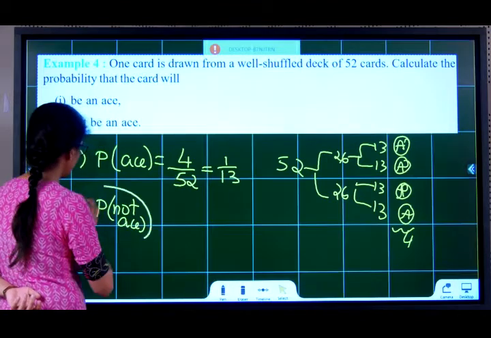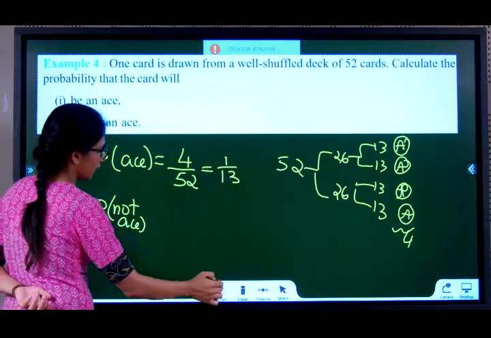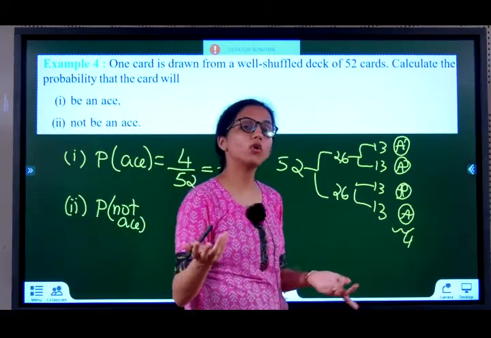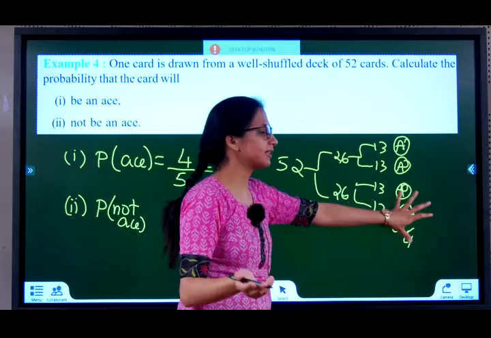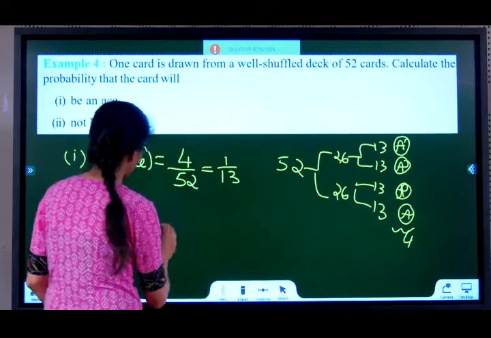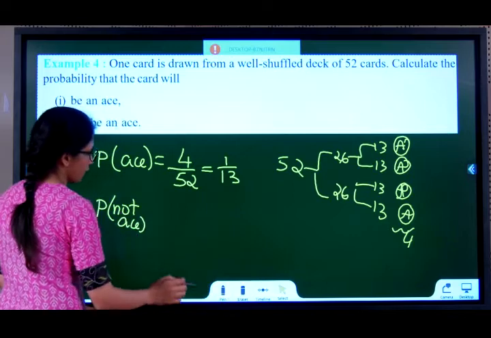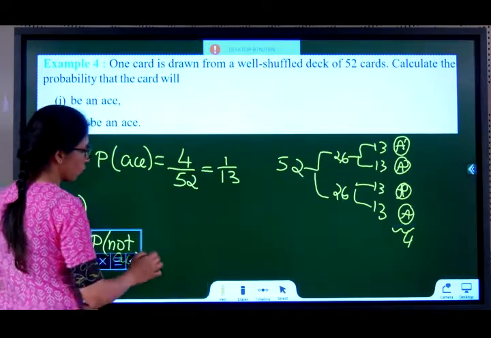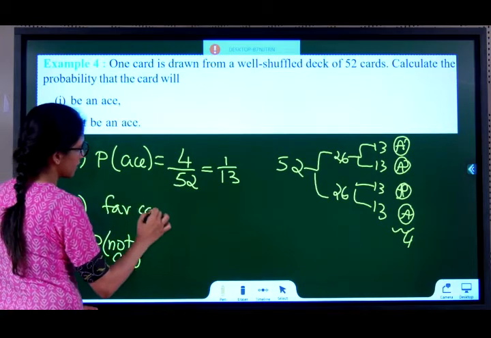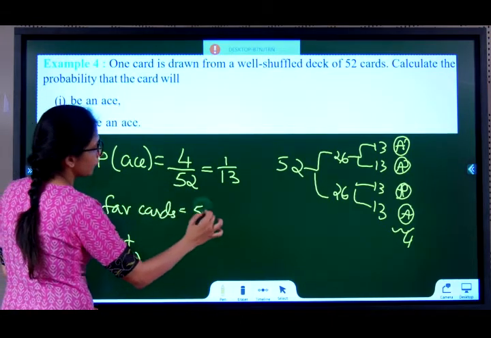There are totally 4 aces. So how many are not aces? Everything other than this is not an ace. Agreed? So 52 minus 4 will be not an ace. So favorable cards are 52 minus 4.